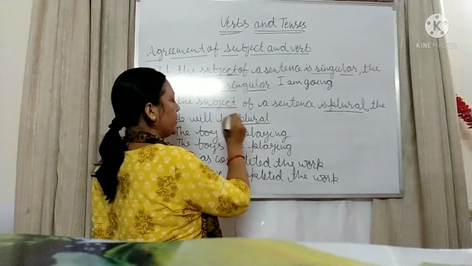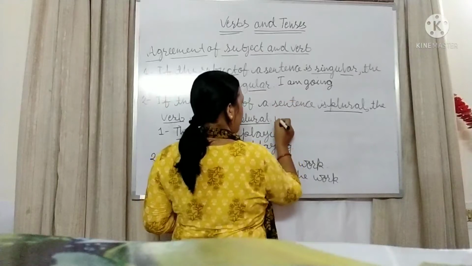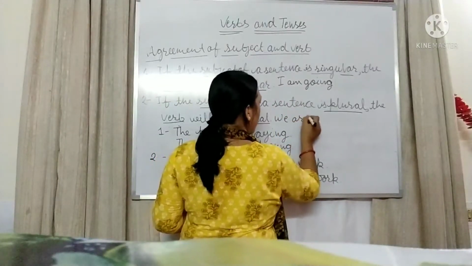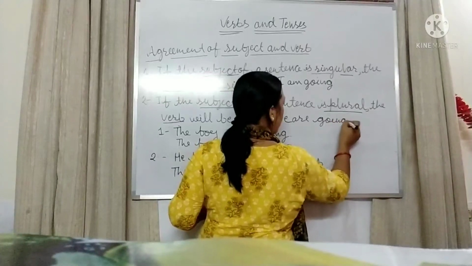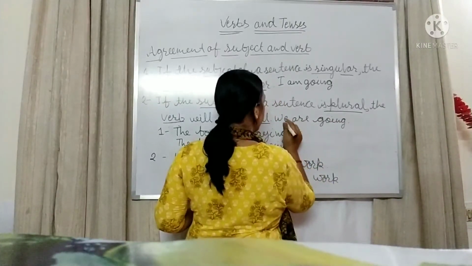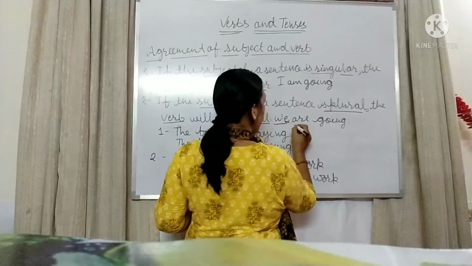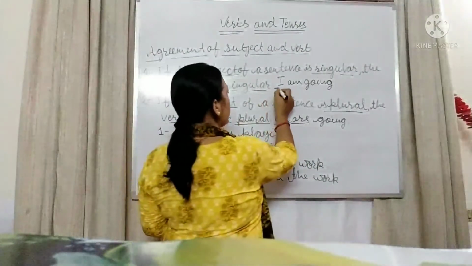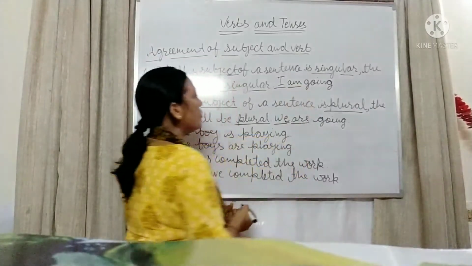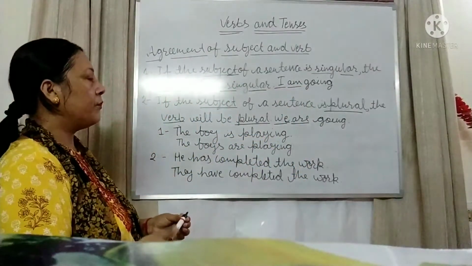Okay. For example, we are going. Okay. We, the subject, is plural. Okay. So are is the helping verb, that is also plural. Here I is singular and am is also singular.